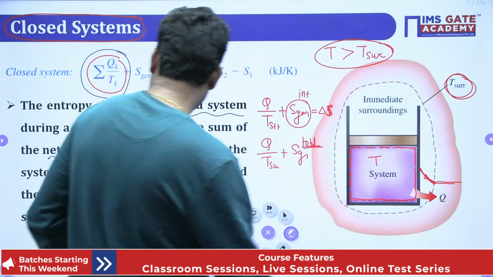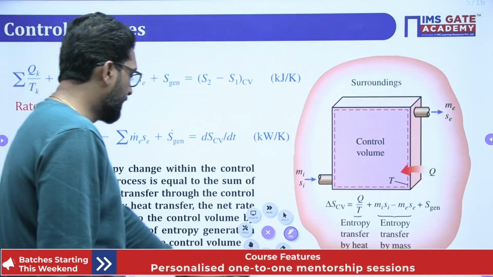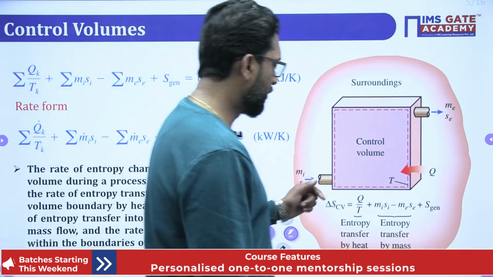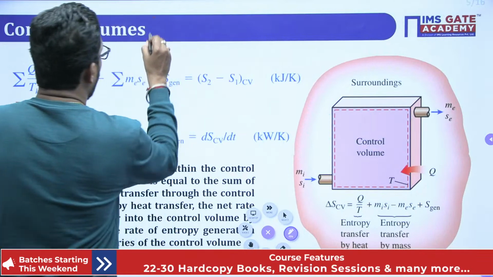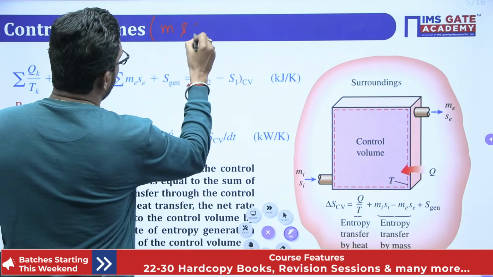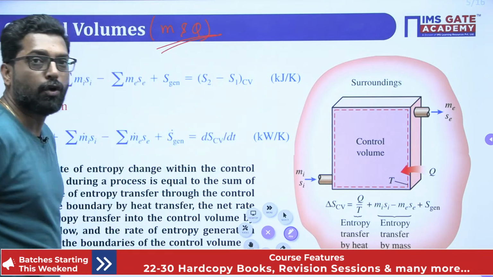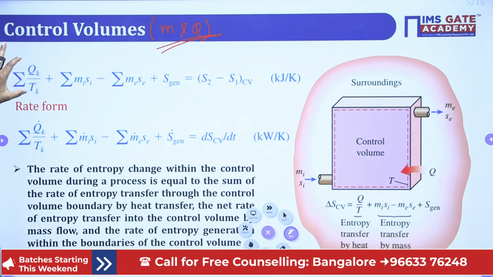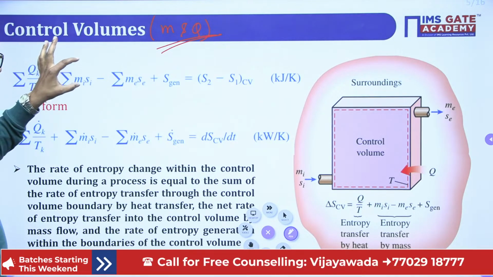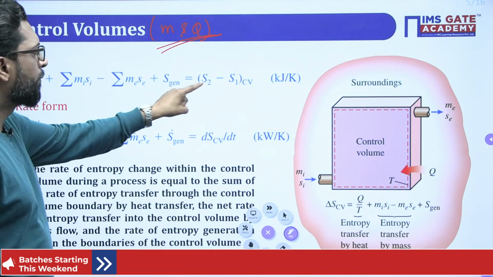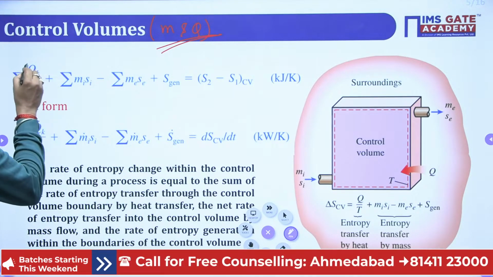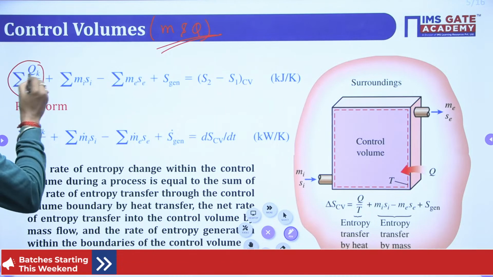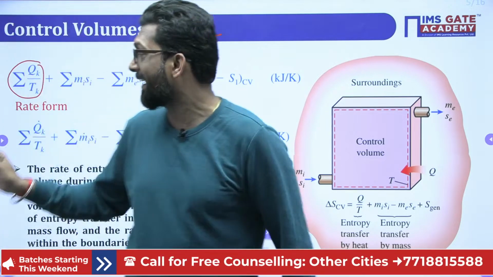Okay. Now, next is the control volume. This is your entropy balance for the control volume. What is that, beta? Control volume is where mass and heat are involved with respect to entropy. So we have entropy transfer due to heat plus mass in, mass exit, entropy generation plus entropy change within the control volume. This is very important. That means this is positive, this is a summation. That means there is in, out, in, out, in, out, and we take that as the summation total.